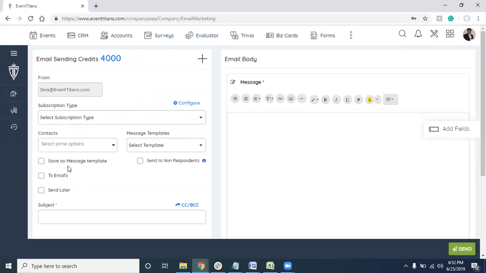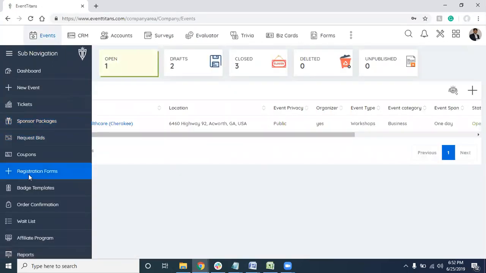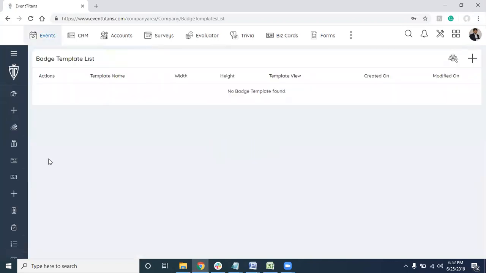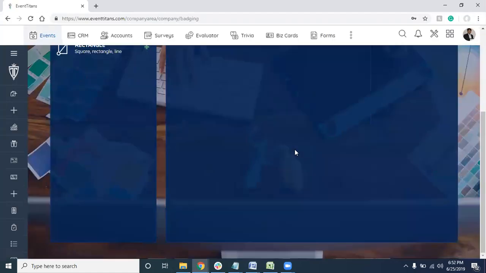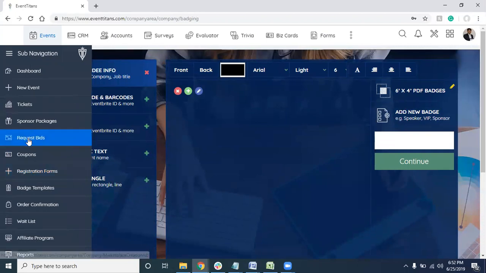So it has a whole bunch of features. But getting back to the events, you can do a lot of things like registration forms and badge templates. You can also print the badges right from here. You can design the badges the way that you want to. So you can request the bids.